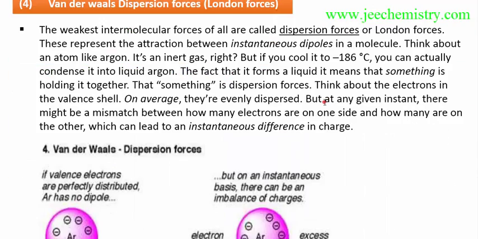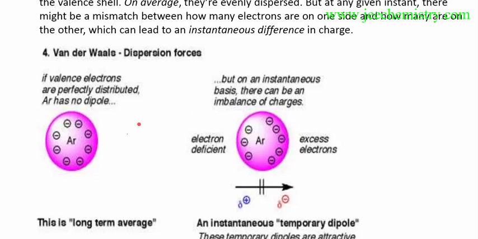Now van der Waals dispersion forces, also called London forces. In bigger atoms, electron clouds surround the atoms, but at any instant some electron cloud will be more on one side and less on the other side. So a dipole is developed. This dipole is indicated like this, with an arrow toward the more electronegative side, and the less electronegative side shown as a plus. It can also be shown as delta minus and delta plus. One side is electron deficient and the other has an excess of electrons.